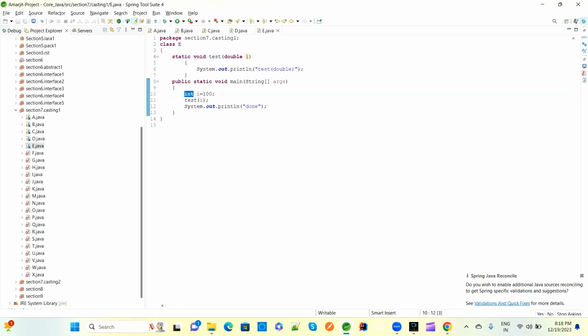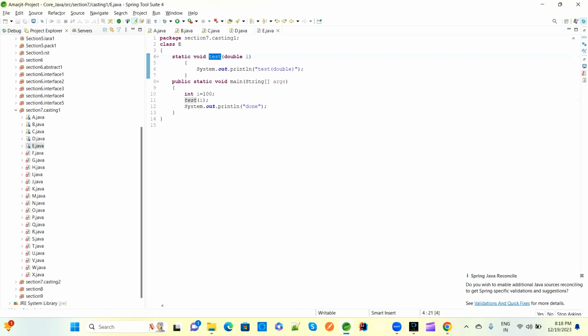In the main method, what we are doing is integer I. We are assigning the integer I value to this test I. Test I means this is integer I. So to this test method we are providing an integer type value, integer I, and then the compiler will call this test method, because the test method is available inside this class E.